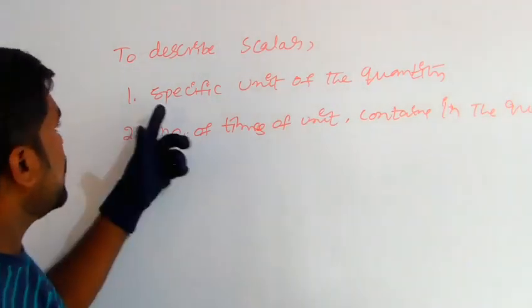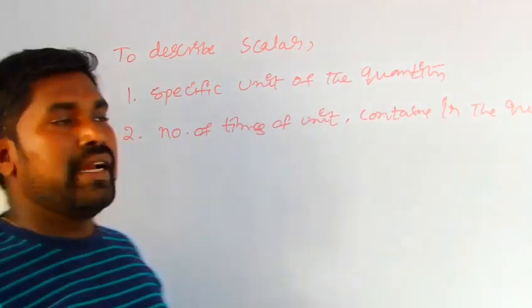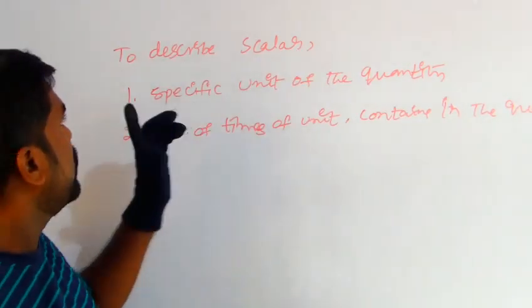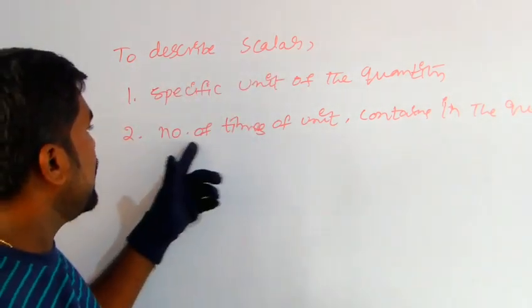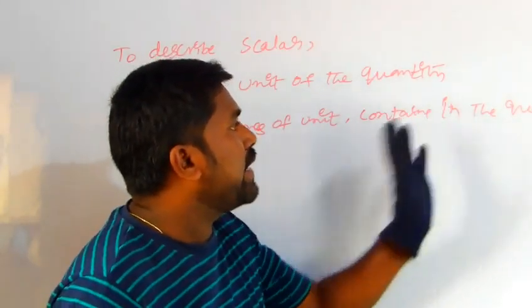The first requirement is the specific unit of the quantity, and the second is the number of times the unit is contained in the quantity.